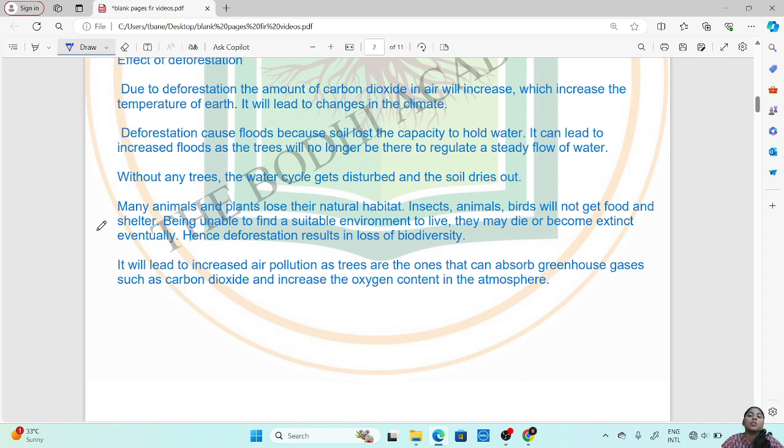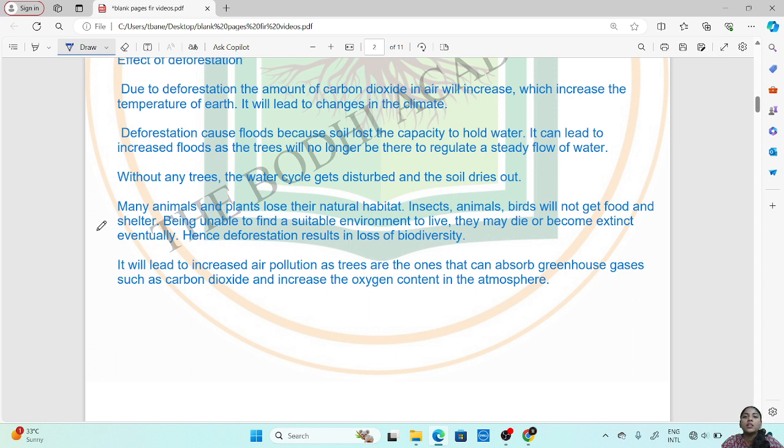Now, when these trees are cut, where will these animals go? They will not have any place to stay, right? They cannot come into our houses and they have to strive to find a shelter. So, being unable to find a suitable environment to live, they may die or become extinct eventually.